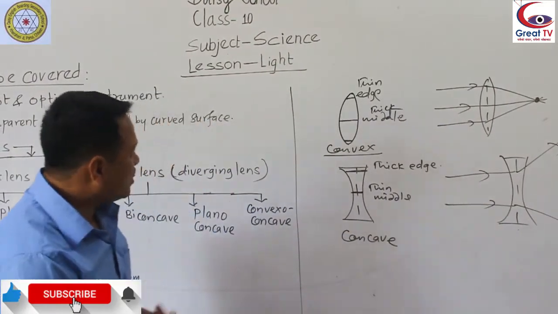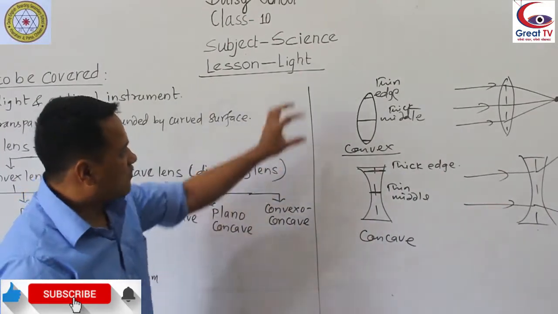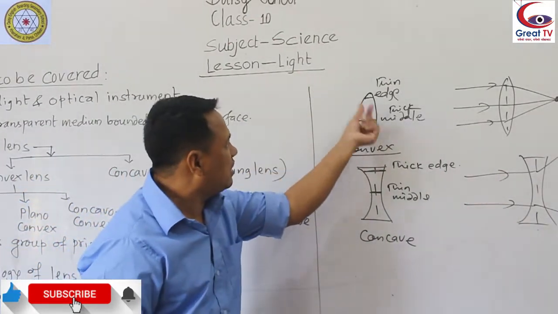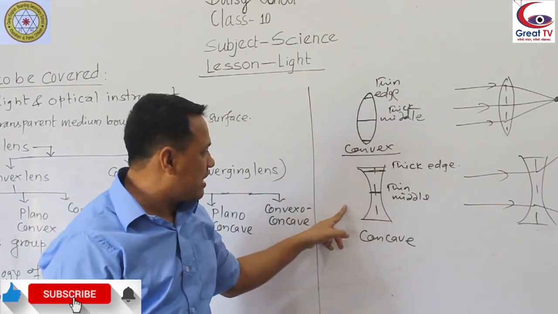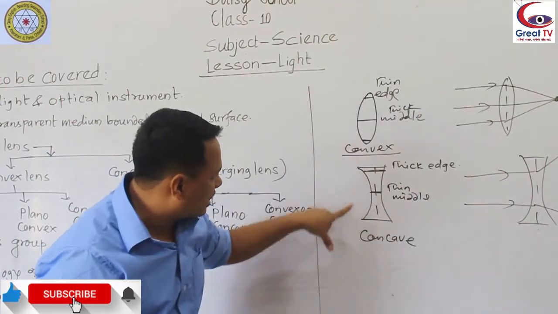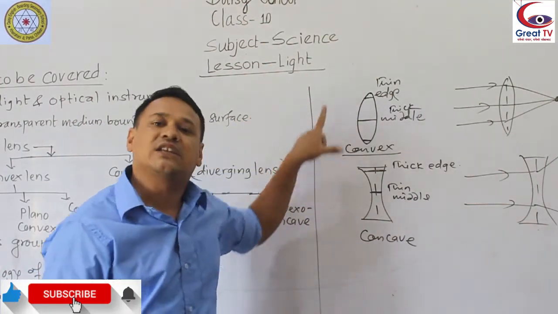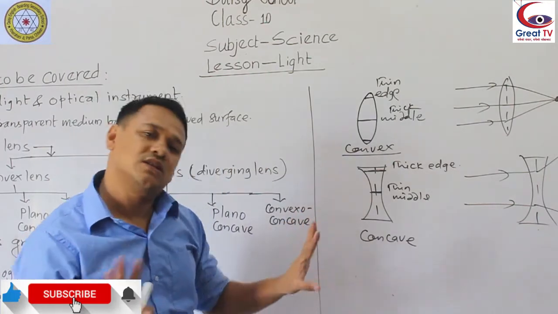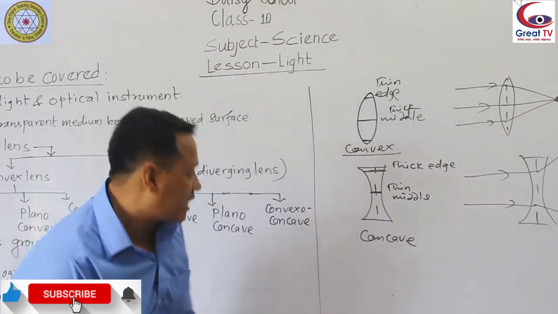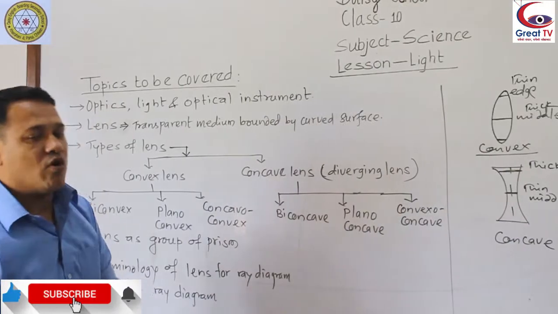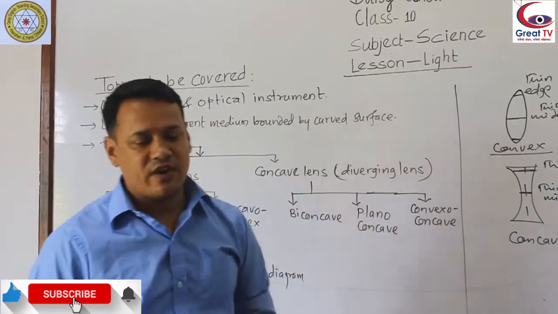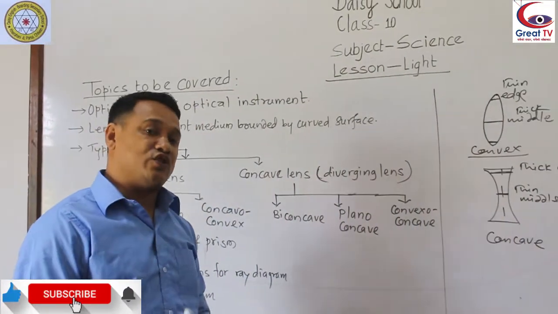Can you write the difference between concave and convex lens? Convex lens: thick at the middle, thin at the edge. Concave lens: thin at the middle, thick at the edge. One is a converging lens, the other is a diverging lens. Two different surfaces. Now, furthermore, concave and convex lenses are divided into three parts.